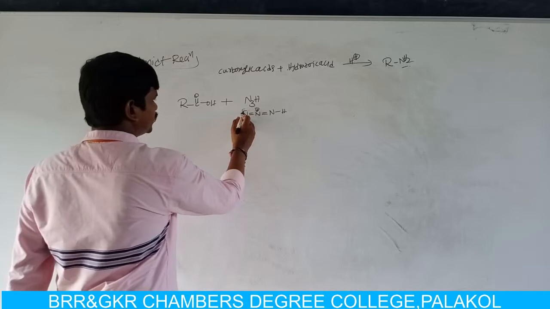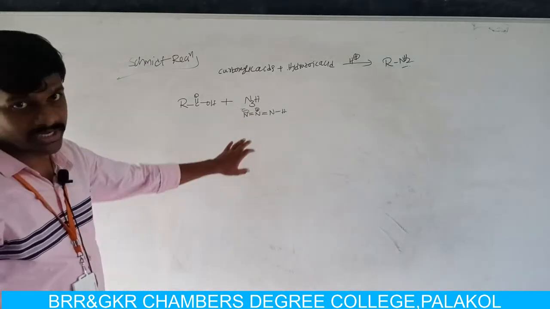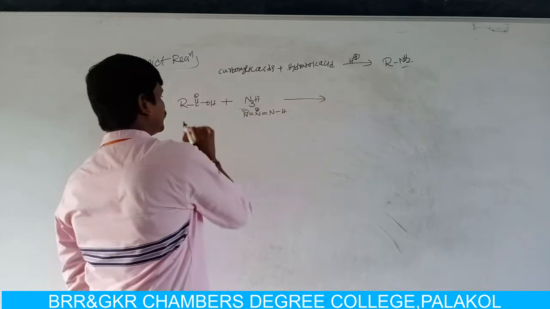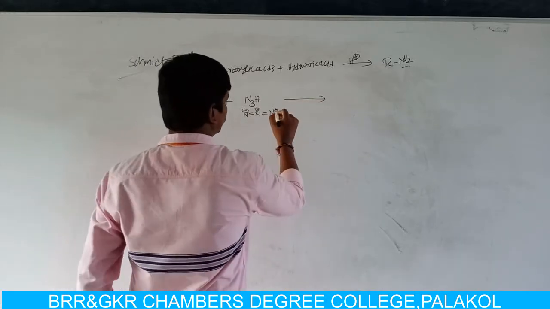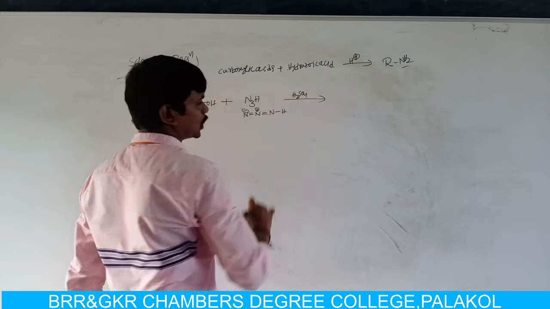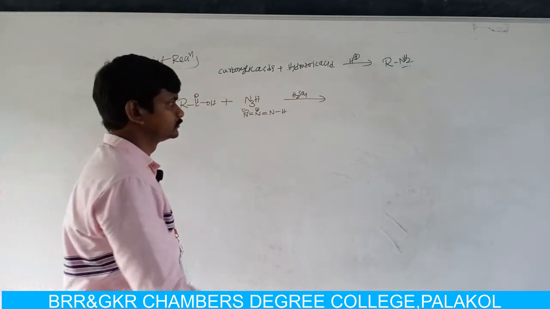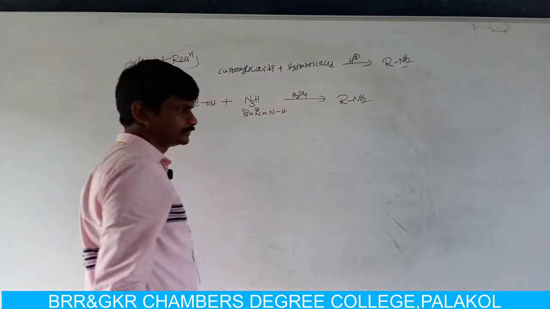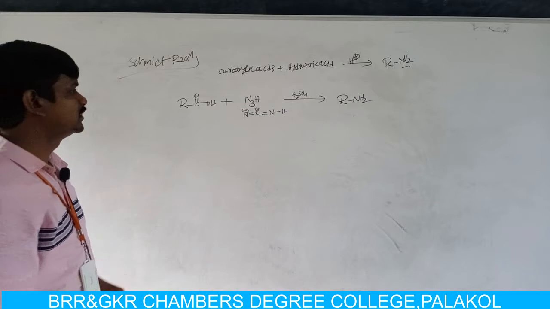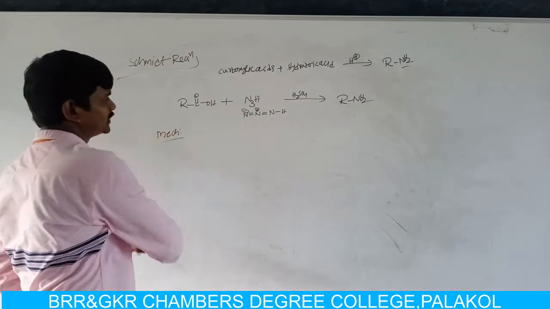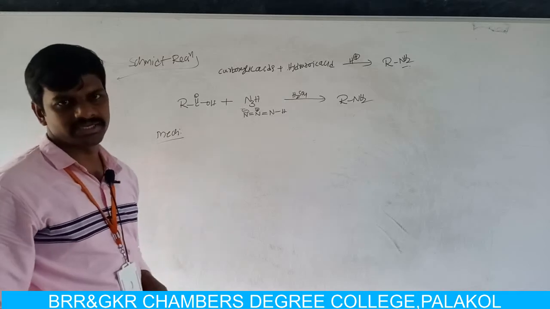Here the nitrogen having 2 bonds carries a negative charge. Carboxylic acid and hydrazoic acid react in the presence of strong acidic condition. It gives amine.